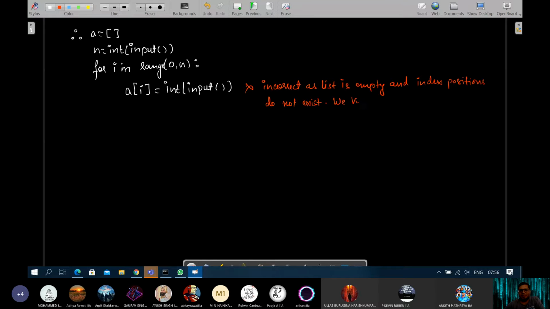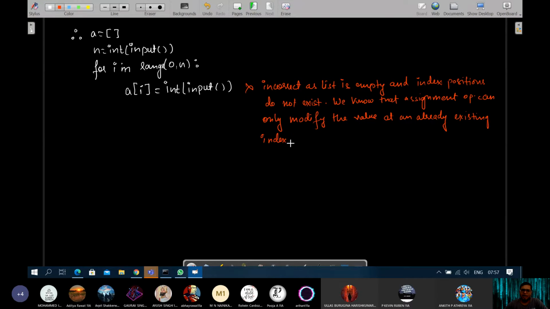We already know that assignment operators can only modify the existing value at an already existing index, but cannot create a new one.